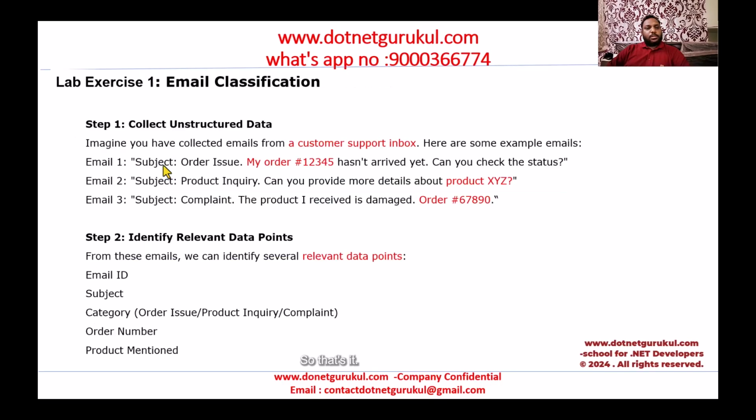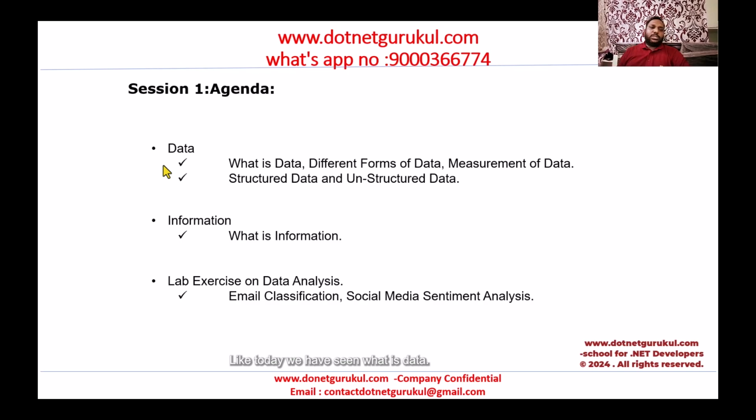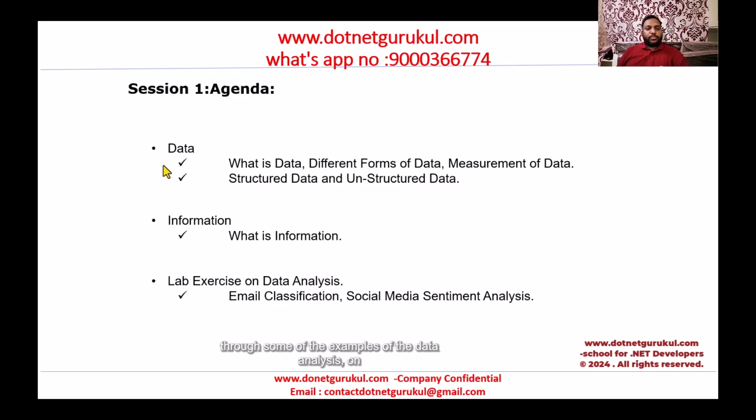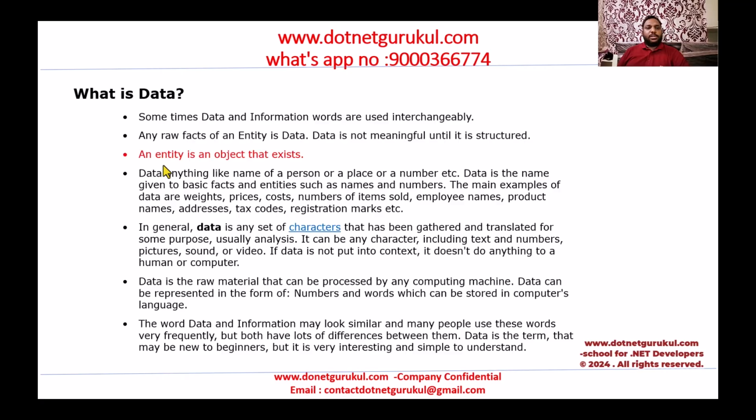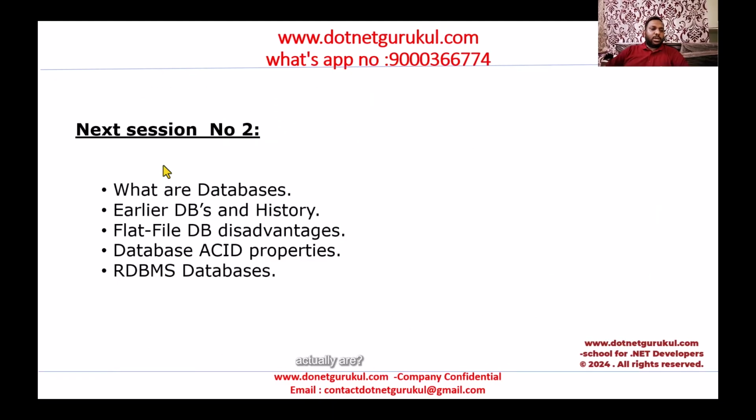So that's it. Let me recap the whole session. Today we have seen what data is, and the very important thing about data: we identified what raw facts of the entities are and what the different entity objects are. We also saw information, and we have gone through some examples of data analysis on how we structure the data from unstructured data. And the next section will be about what databases actually are, the earlier databases and history, flat file system disadvantages, and we'll also go through the ACID properties and RDBMS database fundamentals as well.